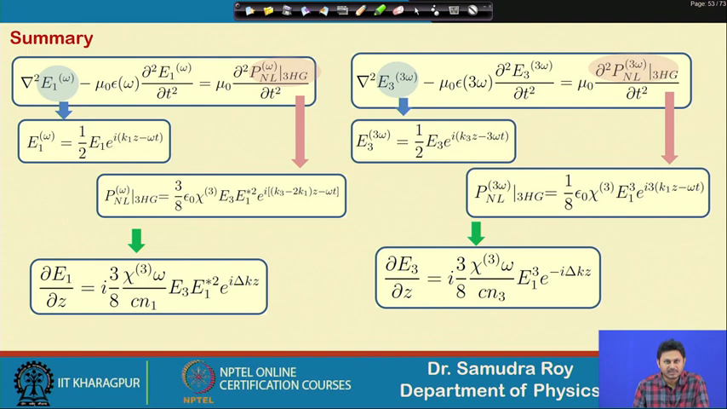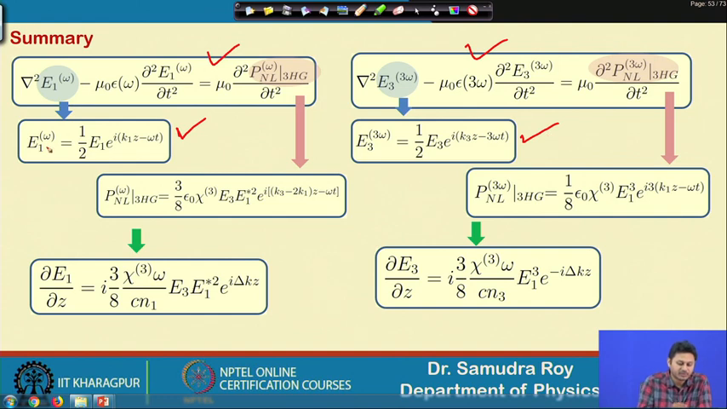So before solving, let me give you a summary. How do you calculate these two things? You start with the nonlinear Maxwell's equation, and then in both the cases you find out what is your E1 at omega and what is your E3 at 3 omega, that is the fundamental wave and this is the third harmonic wave. You put these things here and find out what is your left hand side. In the right hand side you have a source term, and this source term, depending on the problem, you need to choose.